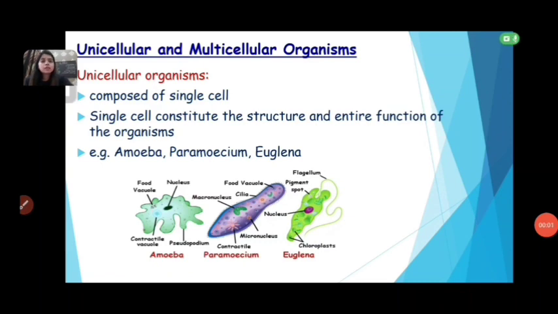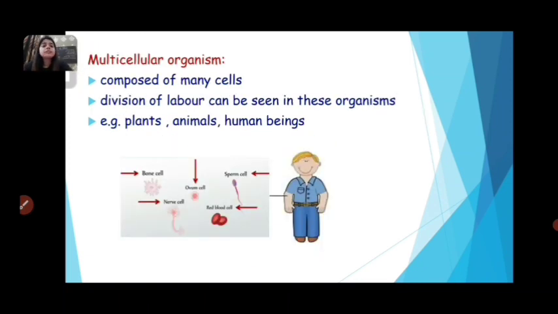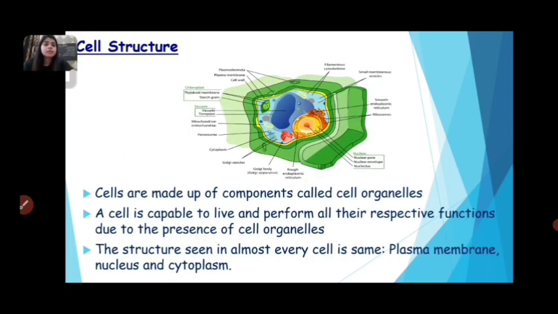Unicellular and multicellular organisms. Unicellular organisms are composed of a single cell, okay? That is amoeba, paramecium, euglena. Multicellular organisms, what are they? They are composed of many cells, like plants, animals and human beings. For example, in human beings, there are bone cells, nerve cells, ovum cells, red blood cells and sperm cells. So, moving on to the topic, cell structure.